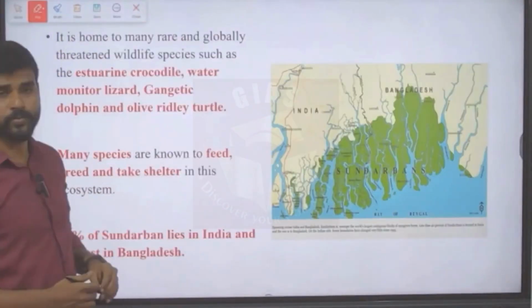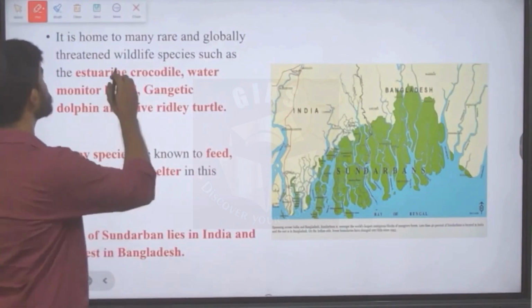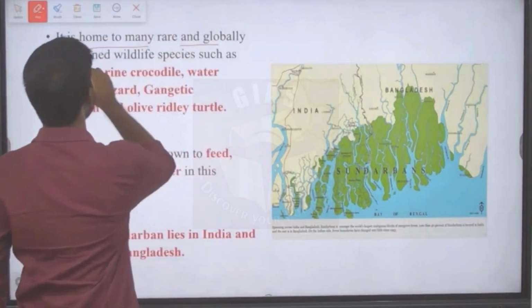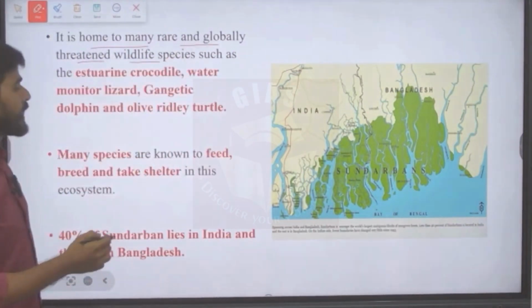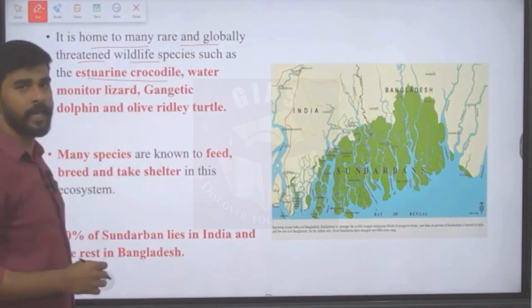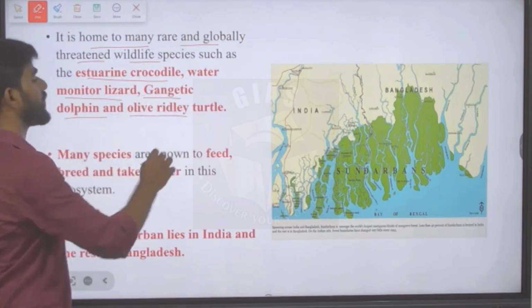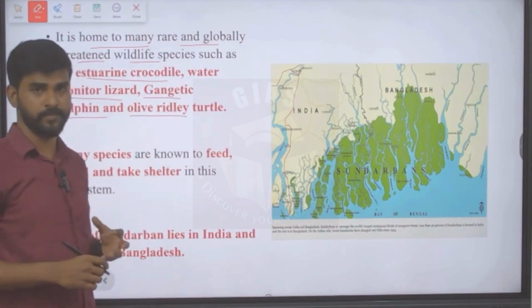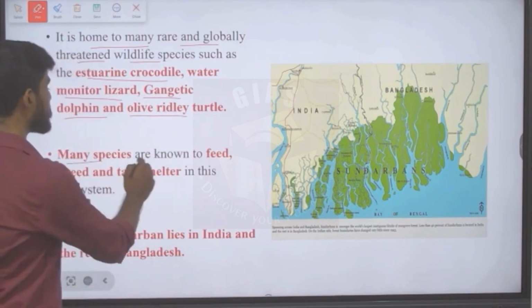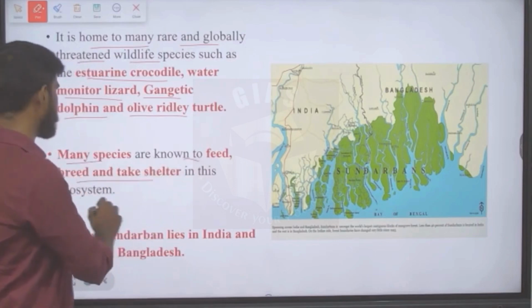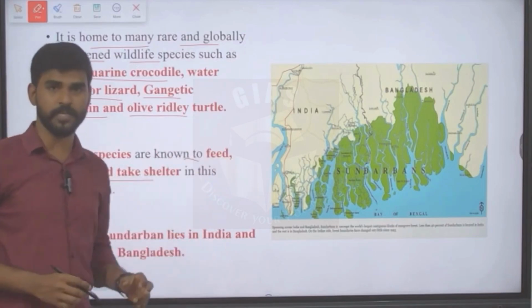Sundarbans is home to many rare and globally threatened wildlife species like the estuarine crocodile, water monitor lizard, Gangetic dolphin, and even the olive ridley turtle. Many species are known to feed, breed, and take shelter in this ecosystem.